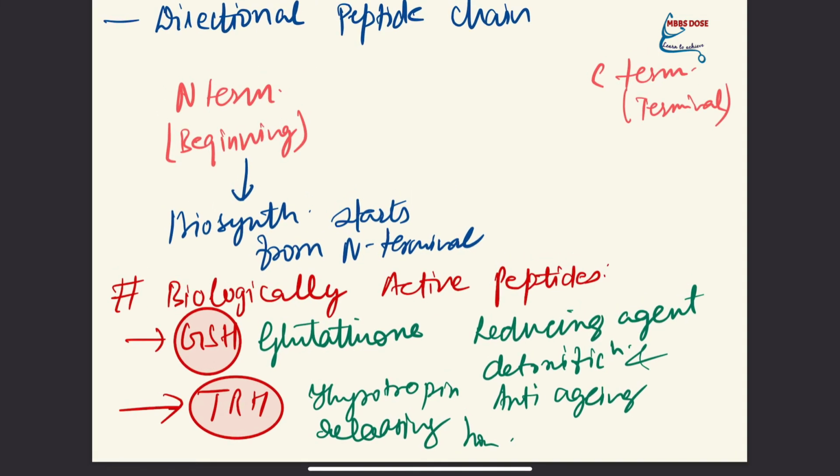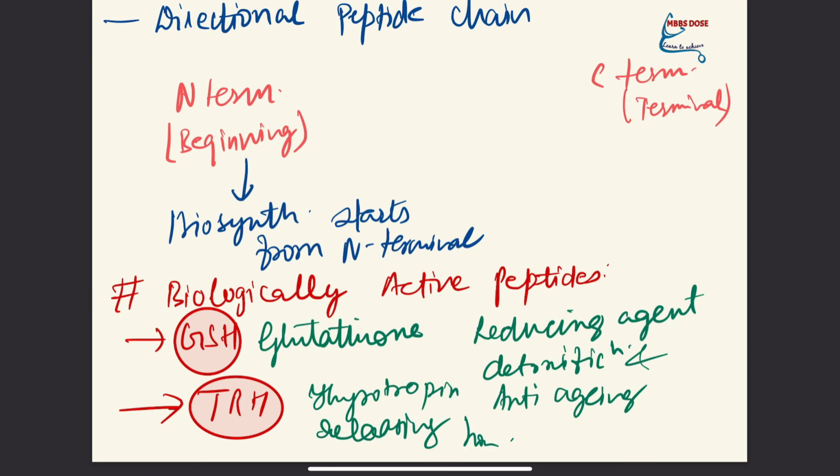Now the direction of the peptide chain is something we have to keep in mind, and it is really important. The first thing is the N terminus, which is known as the beginning, and this is the C terminus, which is known as the end. There is no measure behind naming it. It is just a conventional method which we have been using for a long period of time. The N terminus is called the beginning because biosynthesis starts from the N terminal. Both the N terminal and C terminal have a lot to do with function. They are specified for particular works.